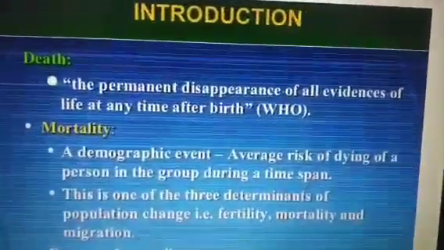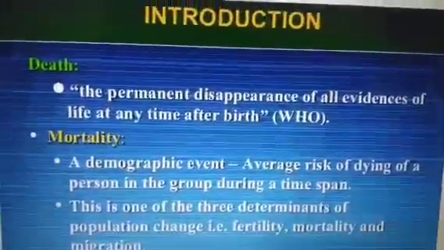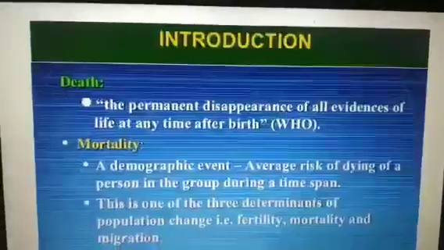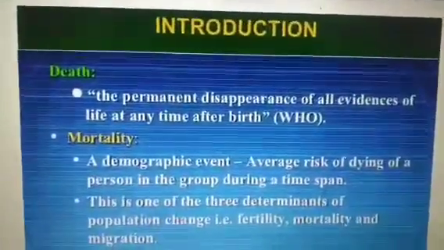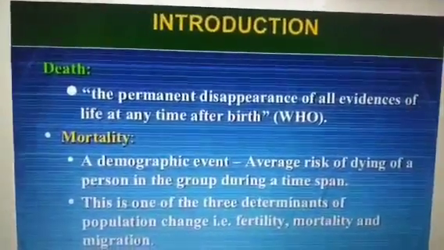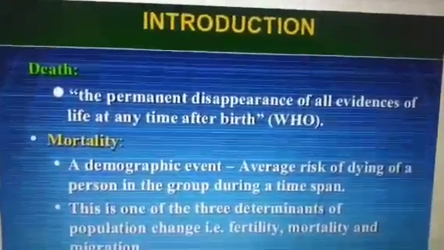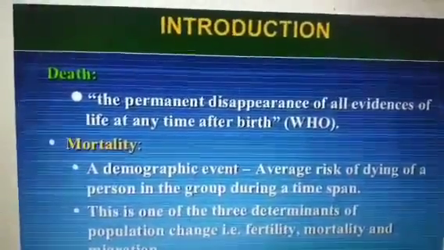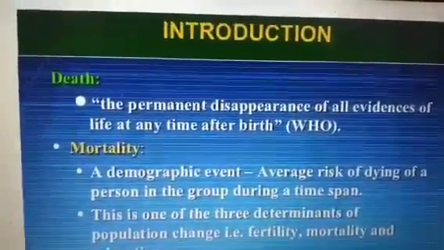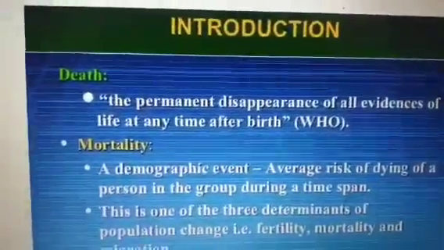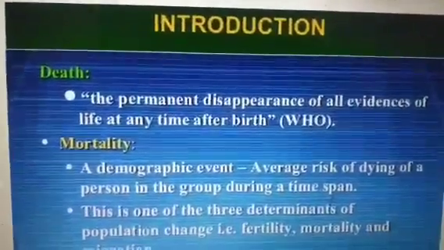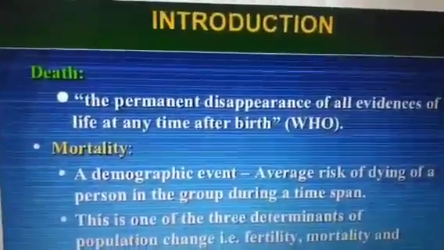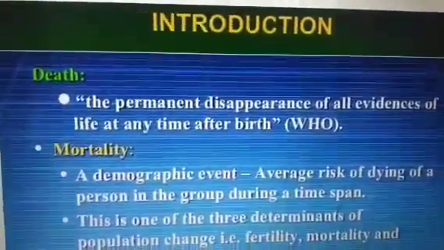So first you have to deal with the definition of death as per WHO, World Health Organization. And dear students, you all know in the era of COVID-19, on a daily basis a WHO representative comes and tells about the situation of COVID-19 in the world. They also express their concerns about the fatality rate, that is called the mortality rate in a specific case.